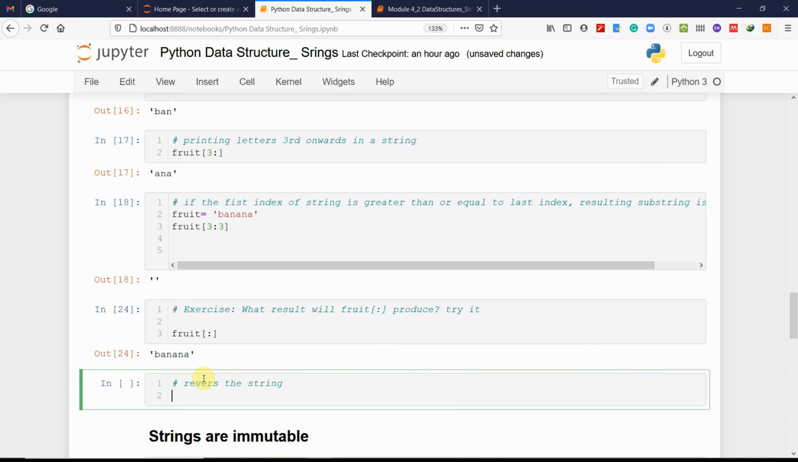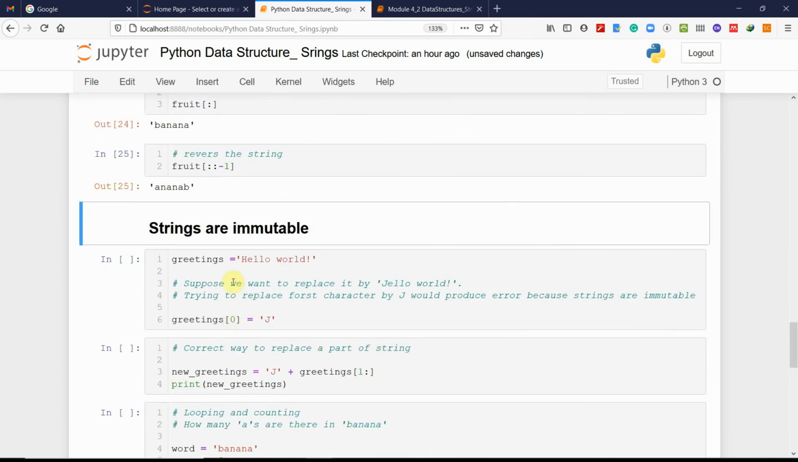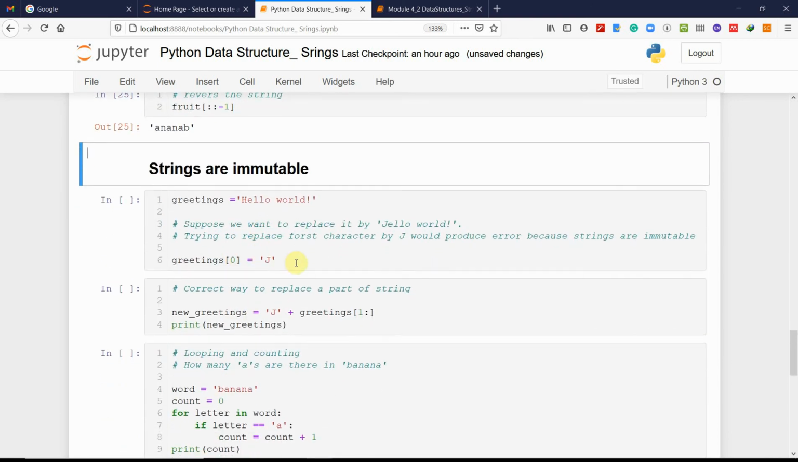You will see fruit, and you will see it reverses the string. Keep in mind that strings are immutable. Why? Immutable means, for example, if there is a certain data structure, you can change it. For example, you can replace its elements, but strings are immutable.